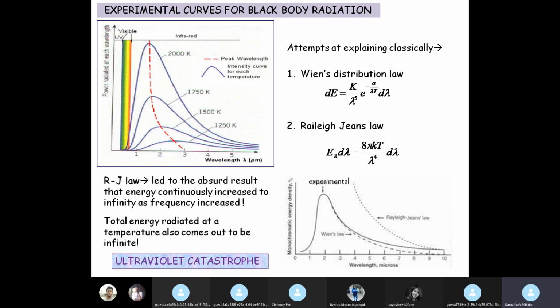Now obviously scientists do not stop at wrong predictions or wrong results. Wrong results only motivate us to look forward and work harder to find out what the correct law should be, one that would match with the experimental curve.